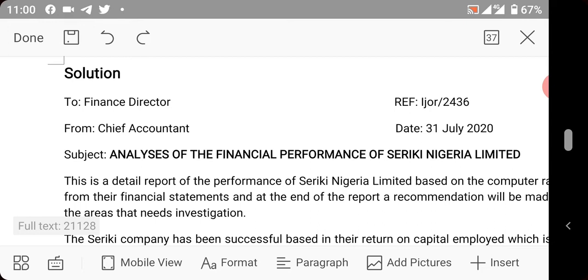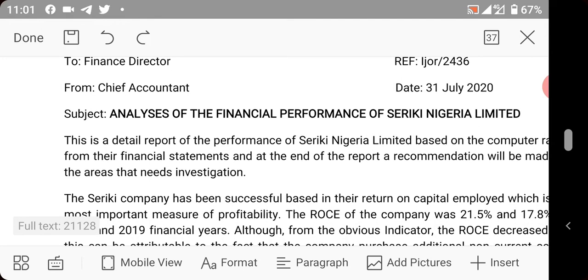So the memo will now be: to, from, subject at the right margin, ref, date. Now, I'm writing to the finance director from the chief accountant. The subject is analysis of the financial performance of Shekiri Nigeria Limited.